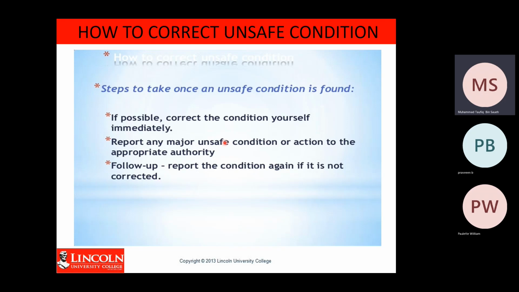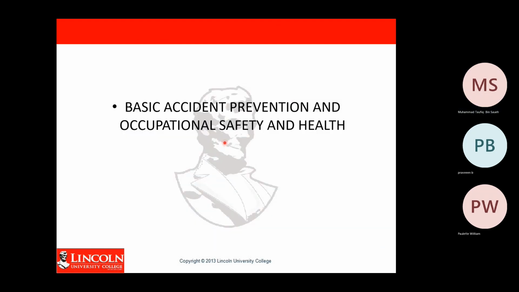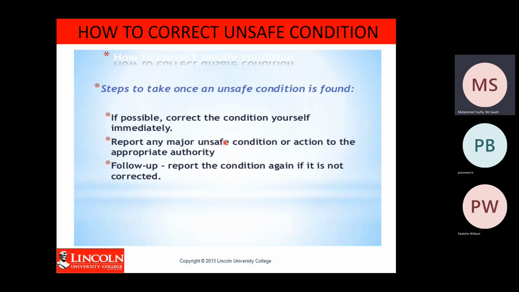If it is not corrected, then you have to report again to the safety committee or your supervisor, so that they are aware that the problem is not solved yet. So you have to do the follow up. That is the basic strategy on how to prevent unsafe conditions in the workplace.